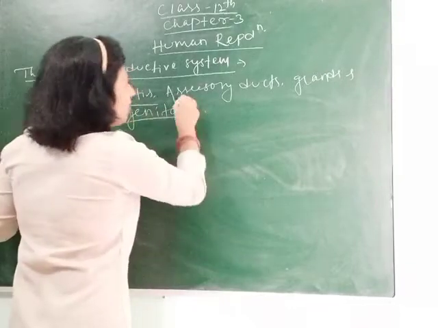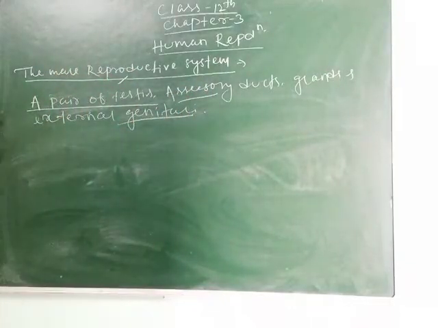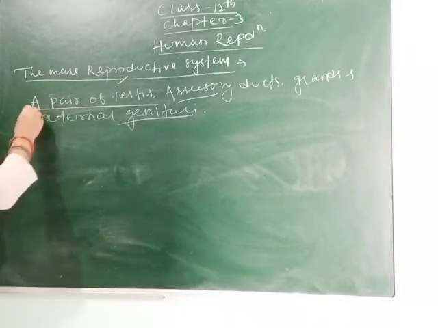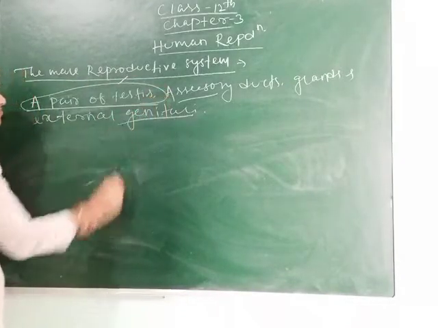So what do these organs do inside the human male body and what is their function? First we will explain the testes.